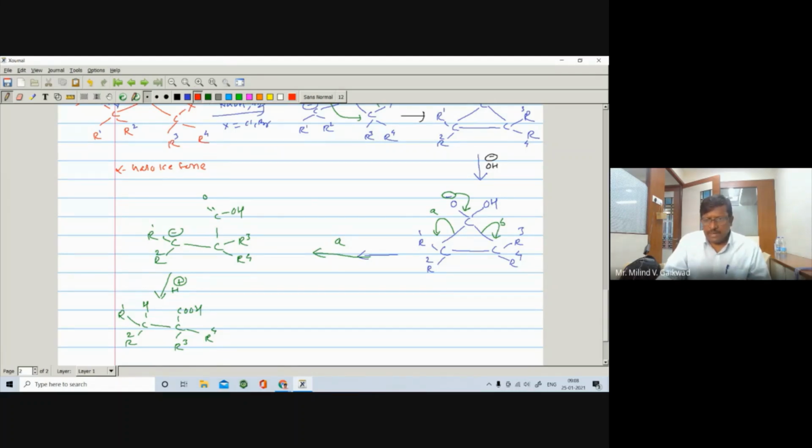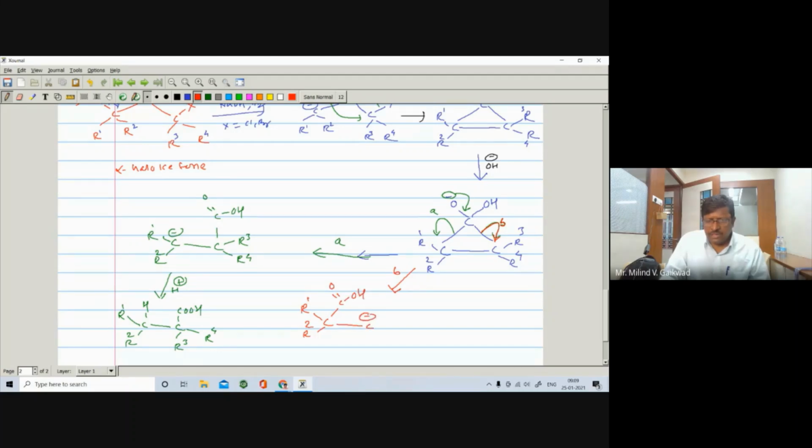But suppose it takes place by path B, so if it opens by path B like this one, right, this carbon becomes negative. So I can write also by path B. This will shift here, and you may get carbon, here is R1, here is R2, right, and this carbon is having C double bond O and OH.